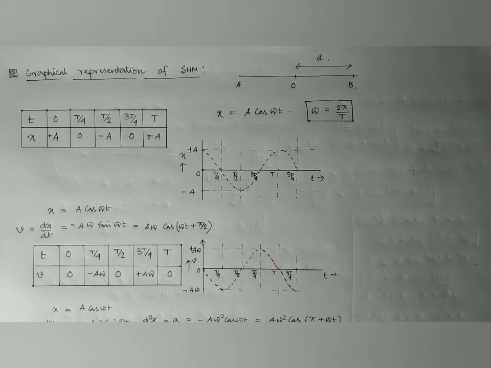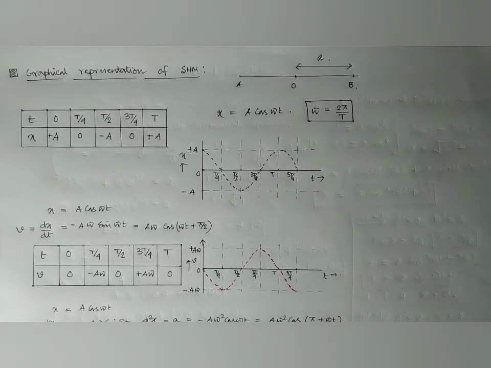Then at t by 2, it is at the maximum displacement from the equilibrium on the opposite side, equal to minus A, and then at 3T by 4 it is again 0, and at T it is A again.